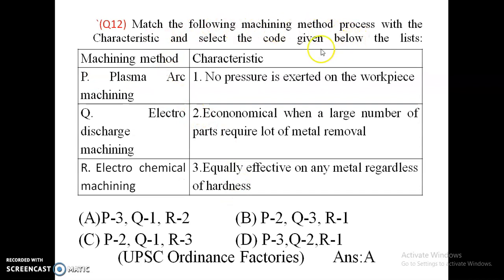Match the mechanism with the correct code: plasma arc machining, electro discharge machining, electrochemical machining. Plasma arc machining is equally effective on any metal regardless of hardness. Electrical discharge machining, no pressure is exerted on the workpiece. And electrochemical machining is economical when a large number of parts require a lot of material removal. Okay, R2. So option A is correct.